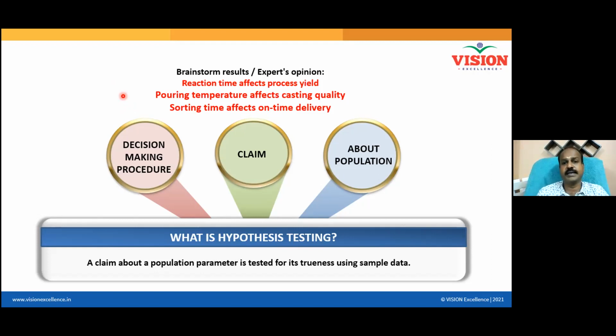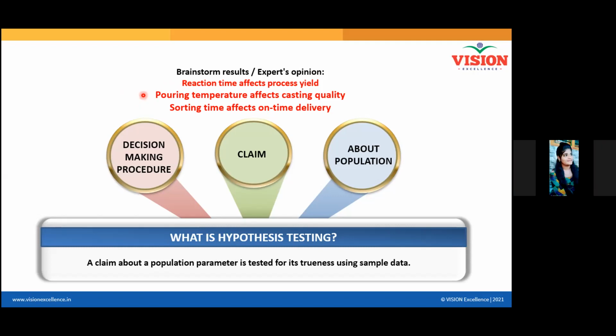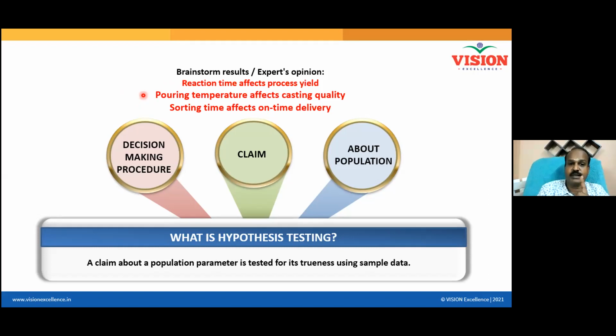Whatever experts are telling, that is called a hypothesis. Now, second statement. Can somebody read the second statement, the statement about the pouring? Please read it out. Pouring temperature affects casting quality.